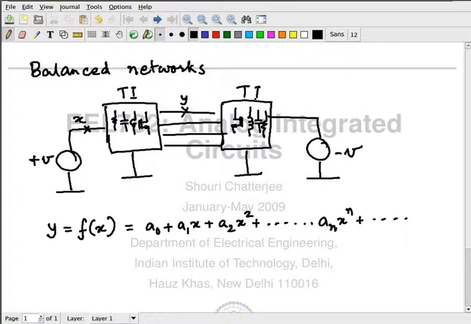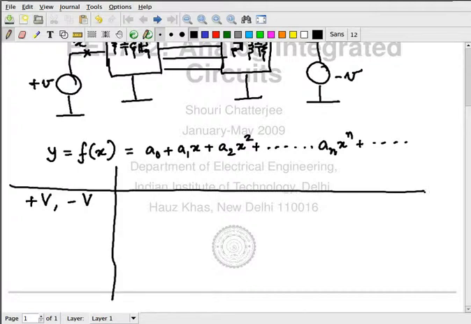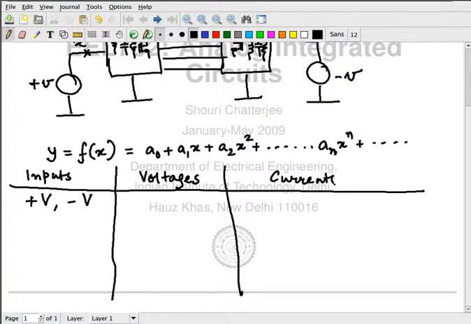Okay? So I'm not going to do the detailed analysis of this, but what you can show as your homework or in your free time, is that if I have plus V and minus V on the two sides, I can say something about the voltages.